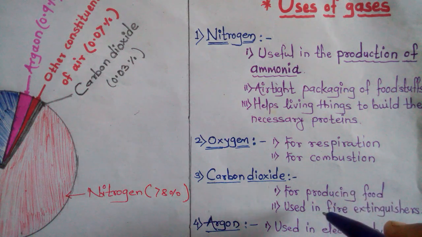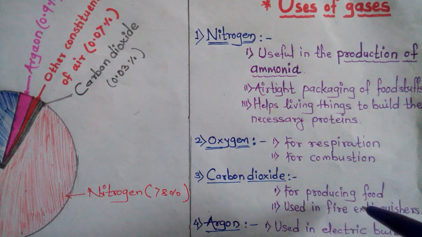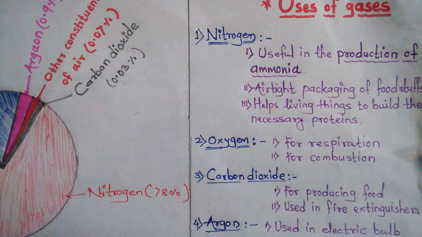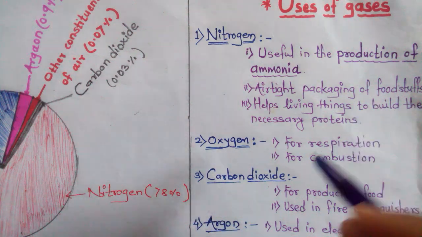Means during the daytime plants make their food, because during the daytime only they are getting sunlight. At that time what happens? The plants take the carbon dioxide inside and give out oxygen.